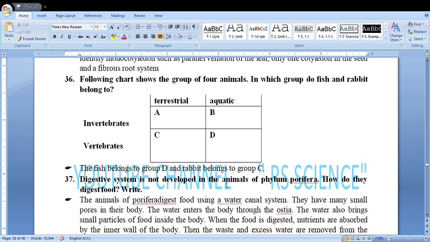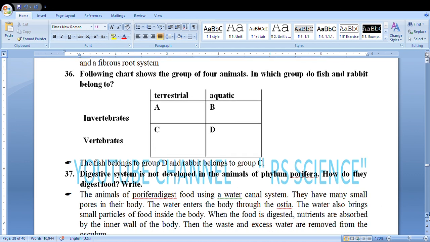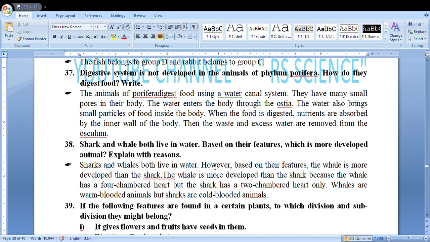Digestive system is not developed in animals of phylum Porifera. How do they digest food? Animals of Porifera digest food using the water canal system. They have small pores in their body called ostia. The water also brings small particles of food inside the body. When the food is digested, nutrients are absorbed by the inner wall of the body. Then the waste and excess water are removed from the osculum.